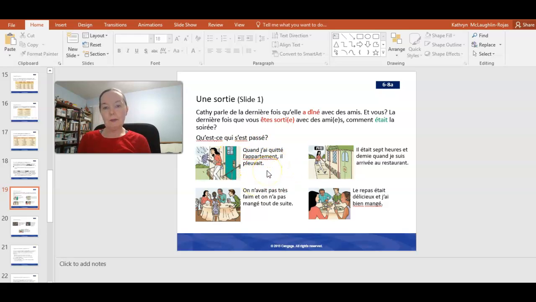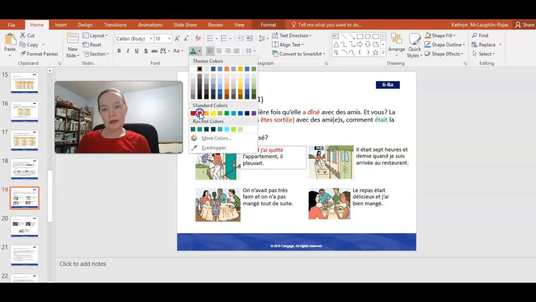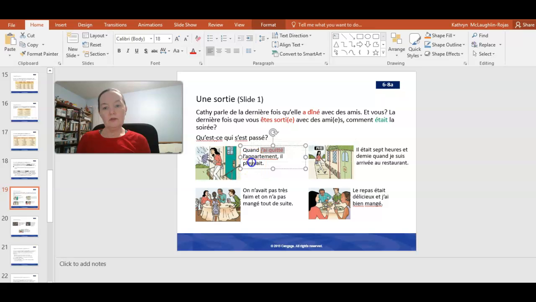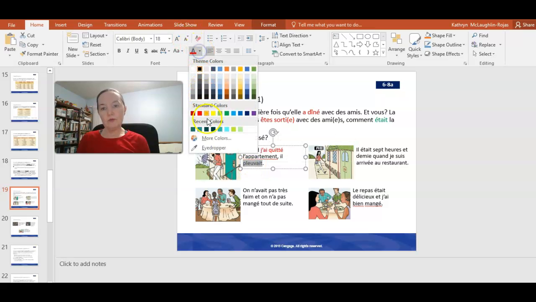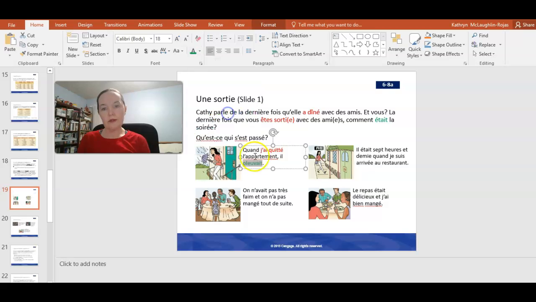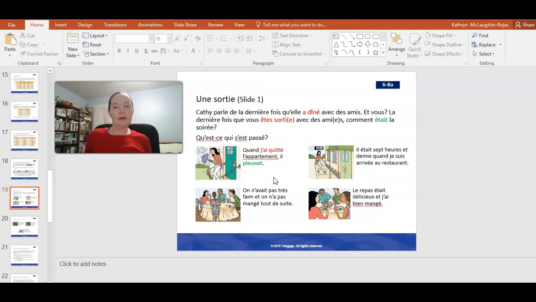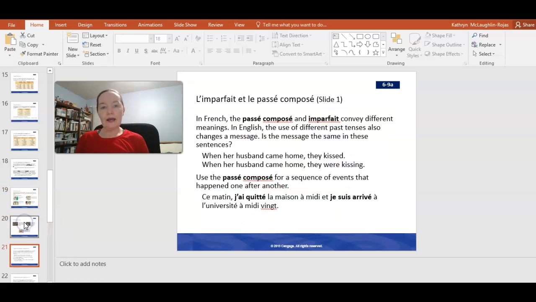Quand j'ai quitté l'appartement, il pleuvait. So j'ai quitté happened at one moment, and we can highlight that in red. Okay. Il pleuvait. It was raining. So it was raining the entire time, right? But during that entire time that it was raining, she left her apartment. So one past event was going on for a while, and the other past event happened in the middle of that.